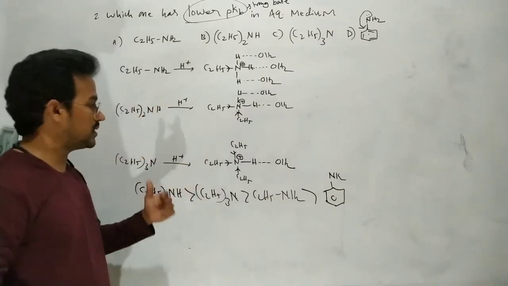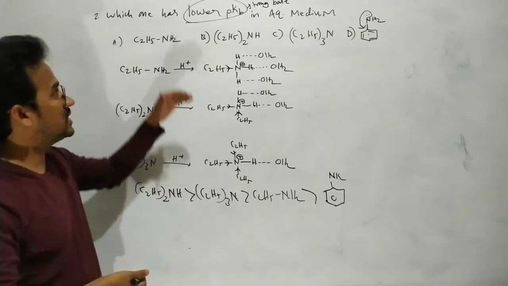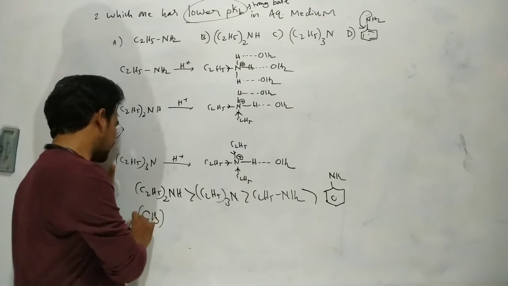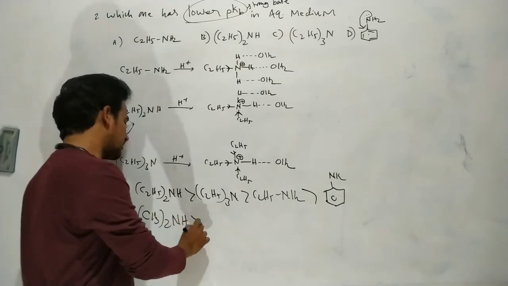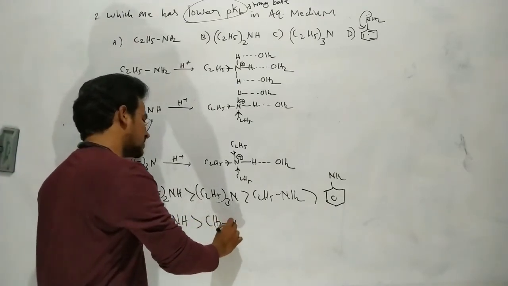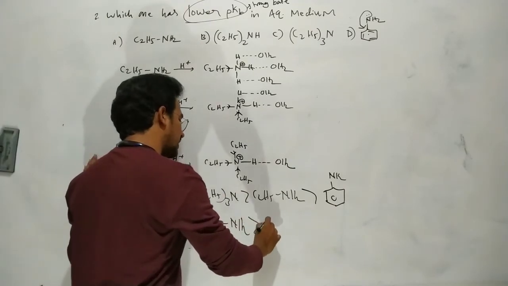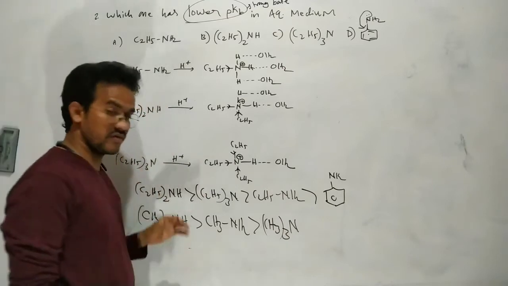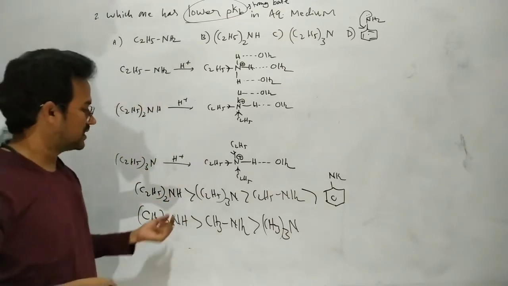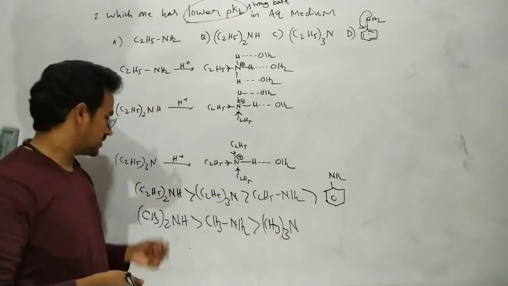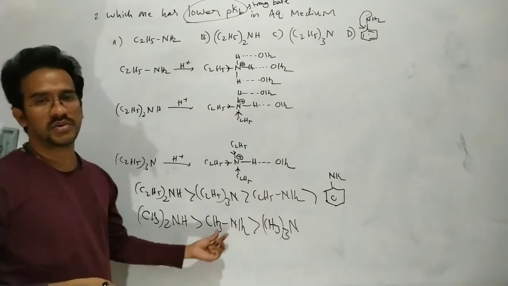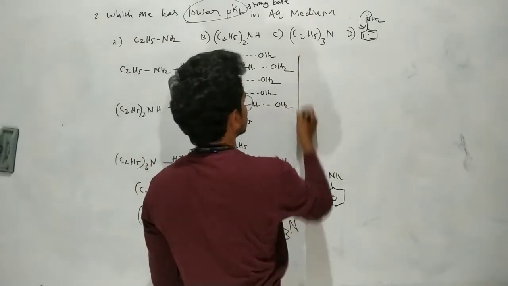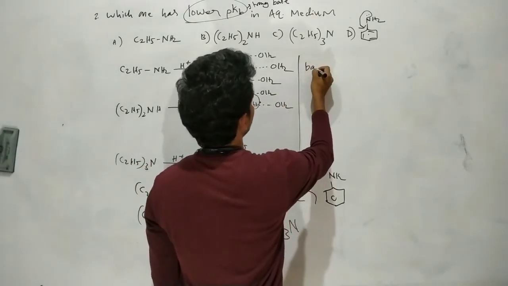So this one has a lower pKb value. When these amines are the methylamines, the order is secondary, primary, tertiary, which is somewhat different. In the case of the ethylamines, the order is secondary, tertiary, primary. That is a very important point, in an aqueous medium.